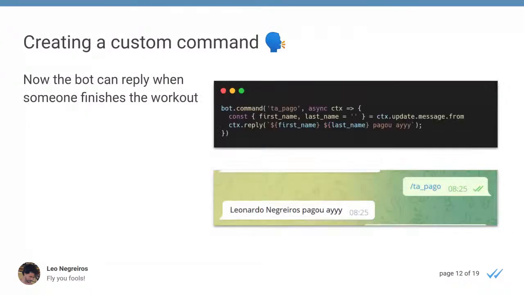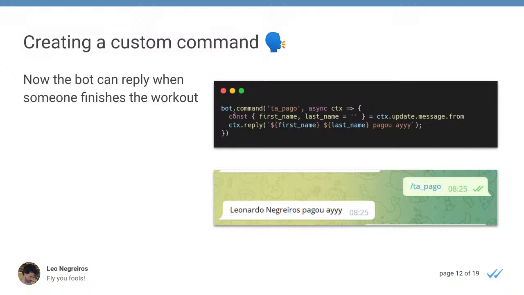Okay. And now you are going to create a custom command. This command is called tapago. That is a Brazilian slang for I just hit the gym, I just worked out, something like that. Just your confirmation that you went to the gym.